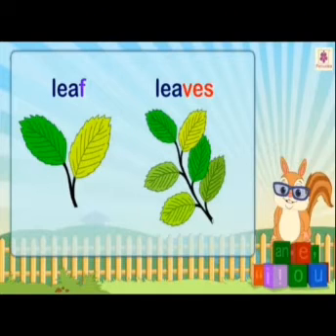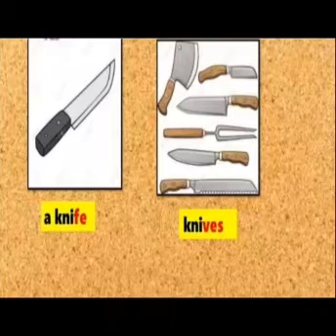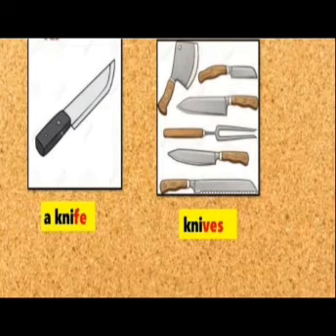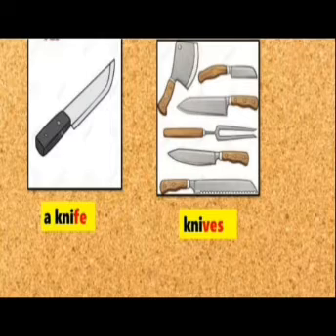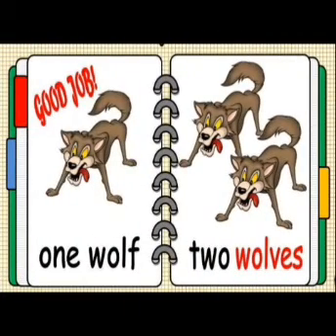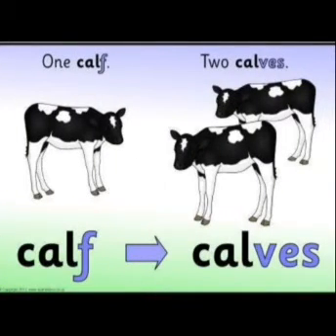We have removed f and we have added ves. A knife, knives. We have removed fe and we have added ves. One wolf, 2 wolves. Calf, calves. We have removed f from here and we have added ves to make the plural form of calf.